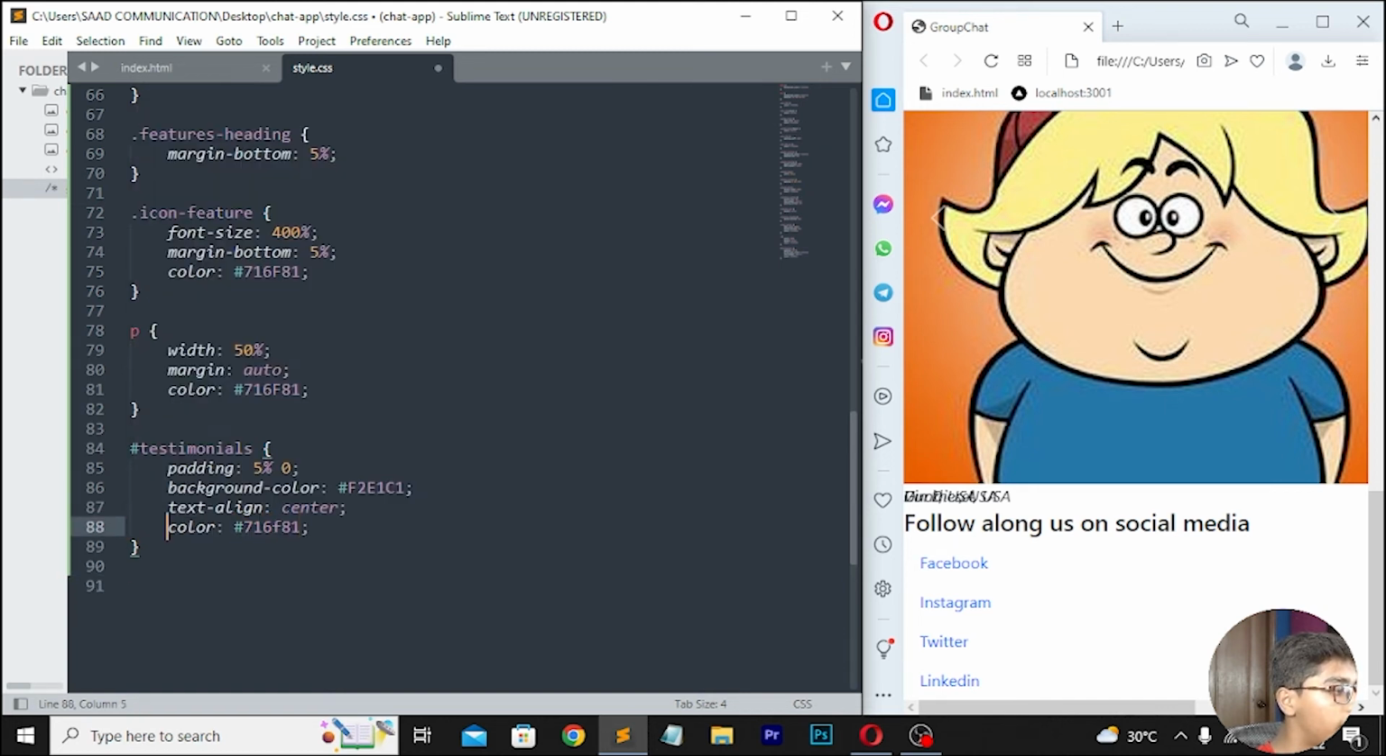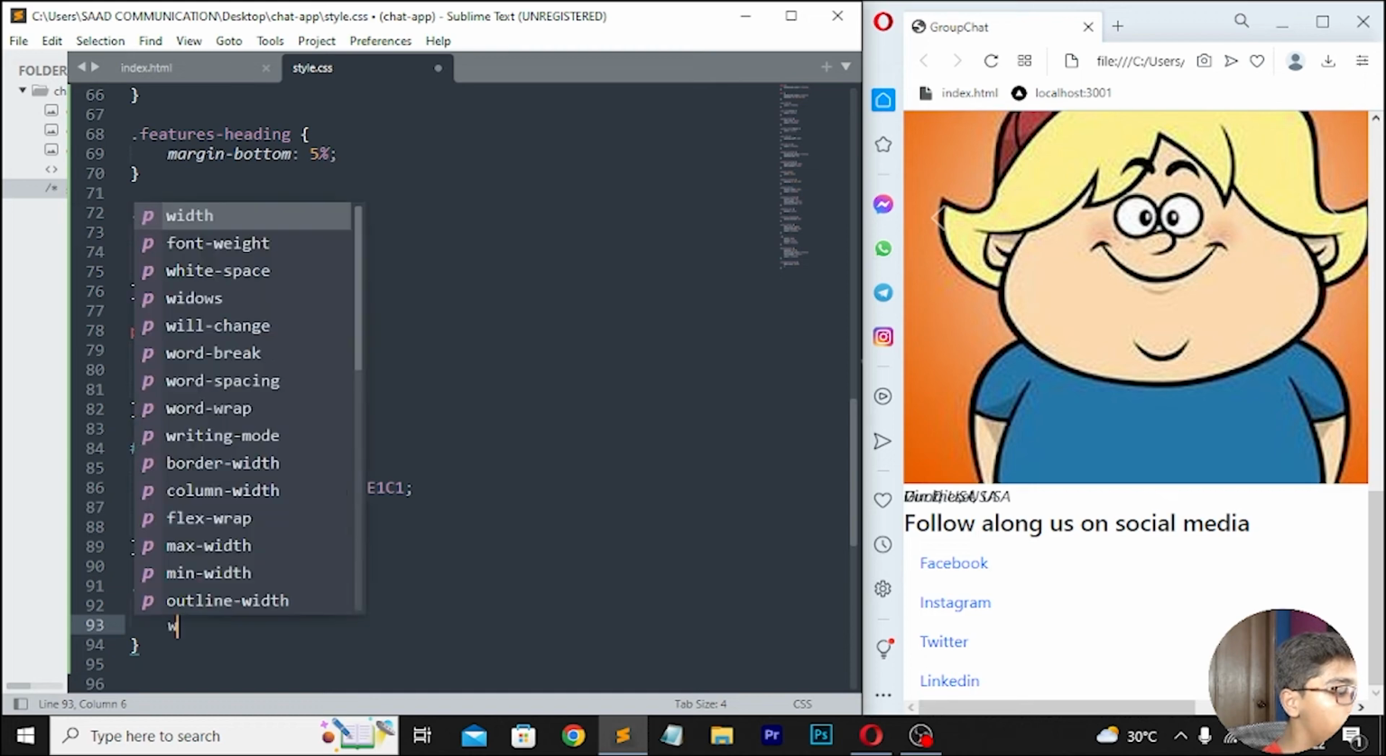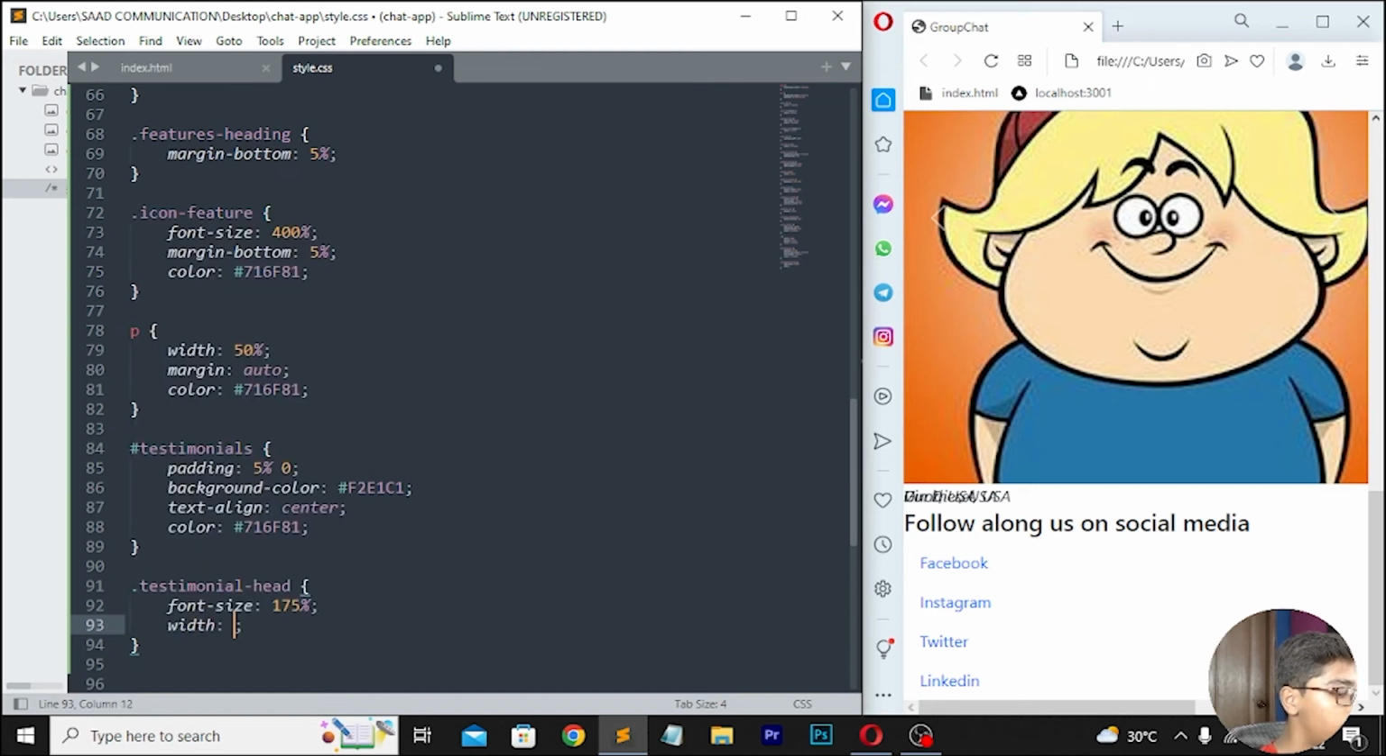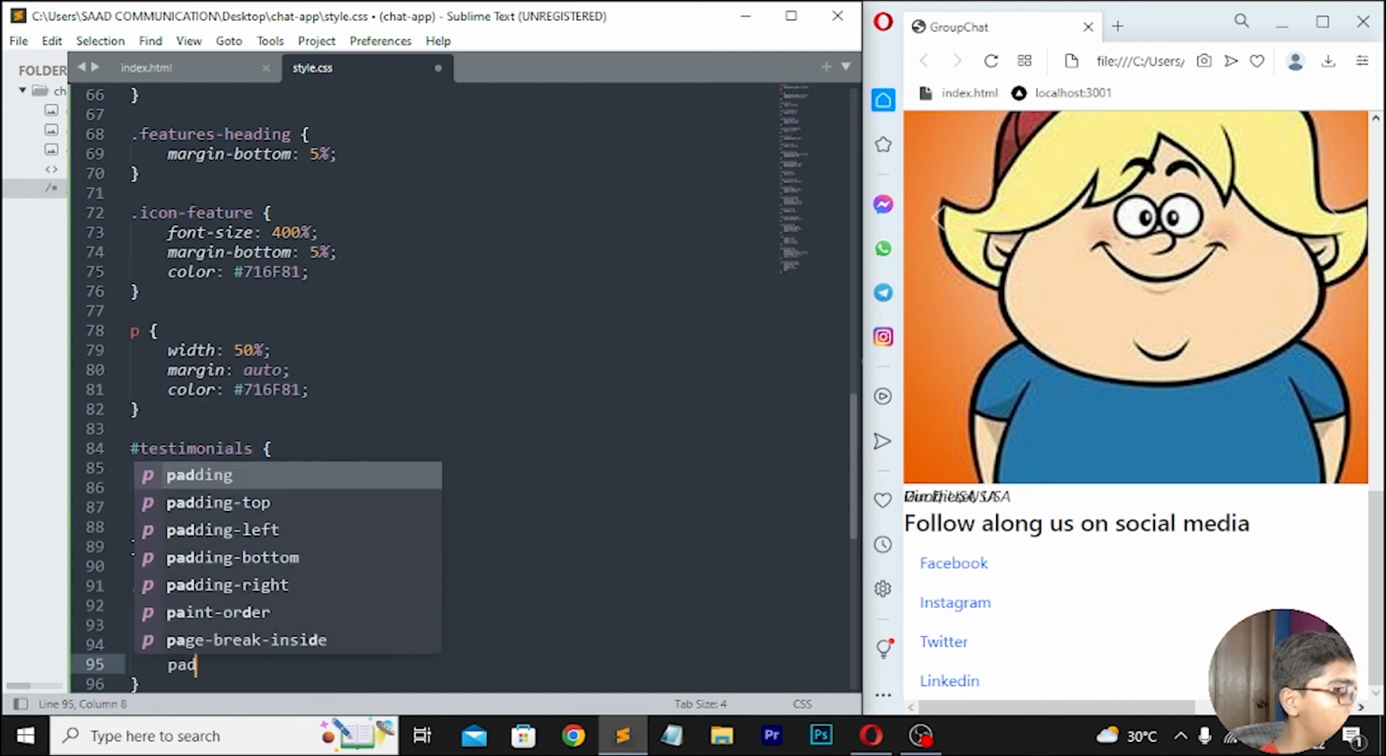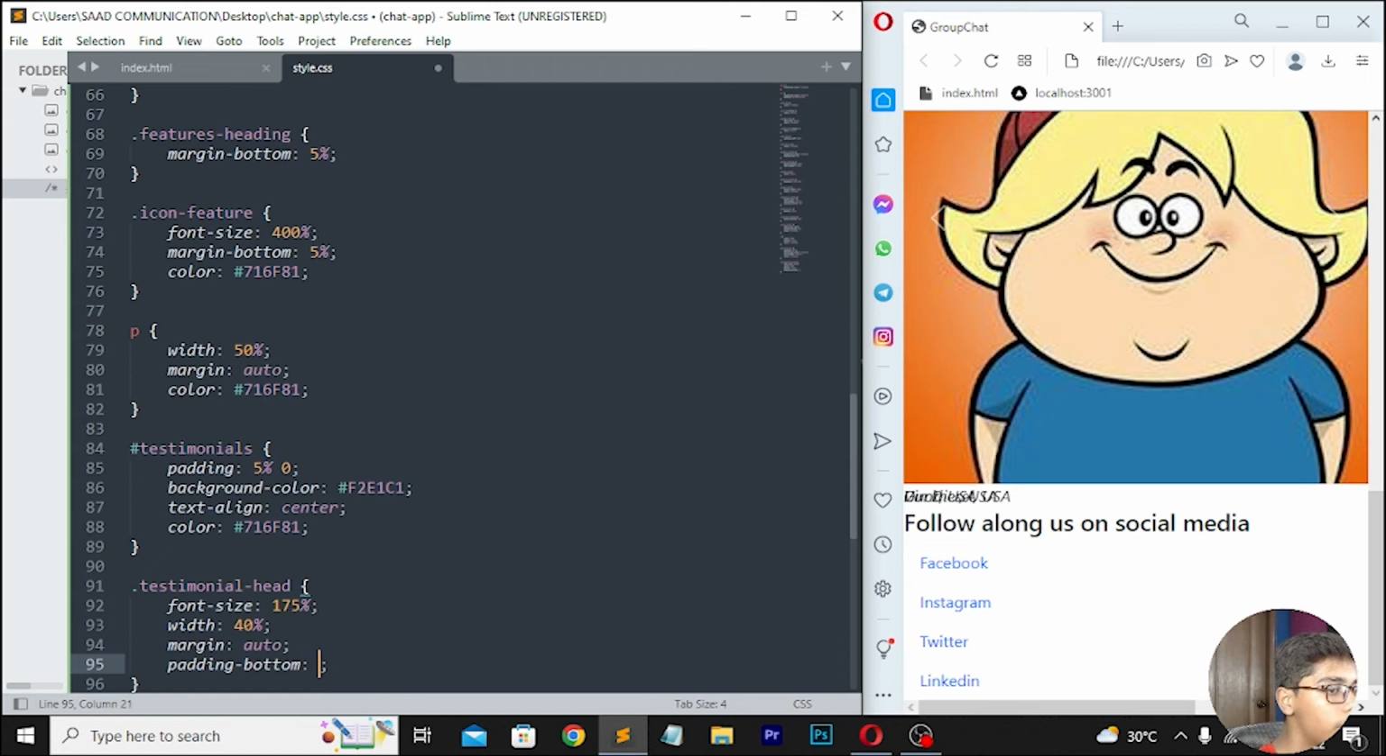Then move down here, I will be now writing this thing here capital. Then move down here, you have to write testimonial-head. Then here I will be writing font size, which should be 175%. Then simply you have to do one thing here, you have to write width, which should be 40%. So here I'll be writing width 40%. Then right here margin, which should be auto. Here I'll be writing padding bottom which should be 5%.